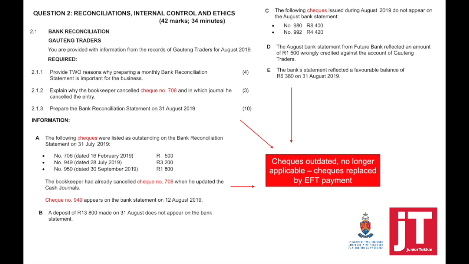Now, this is a paper from 2019, and in 2019, bank reconciliation, we still spoke about cheques. Remember that cheques are now outdated. Cheques are no longer valid. This is now being replaced by EFTs. So we will need to adjust this question slightly because there are no more cheques. So when you're studying from past exam papers and you see the word cheques, you should know that you can ignore that. There's no more things like stale cheque, post-dated cheque issued, post-dated cheque received. These are just some examples.